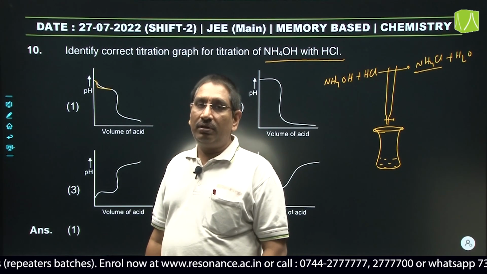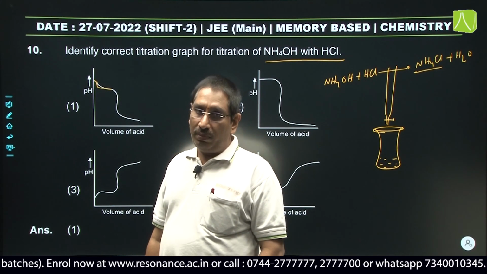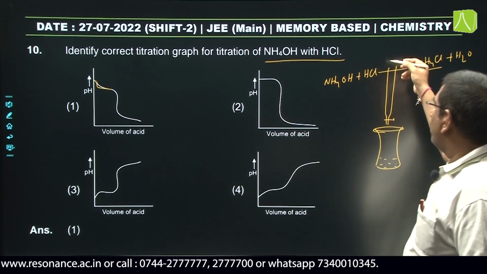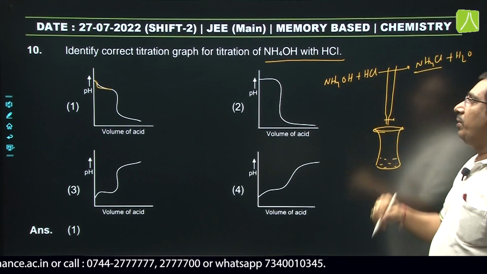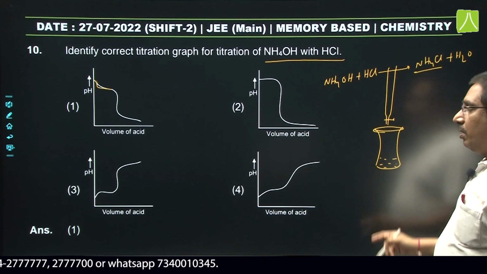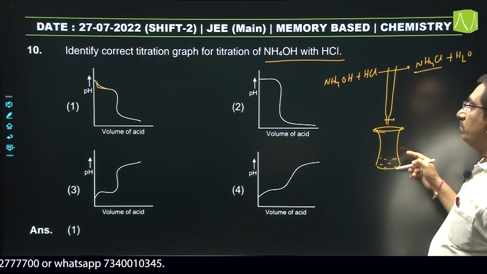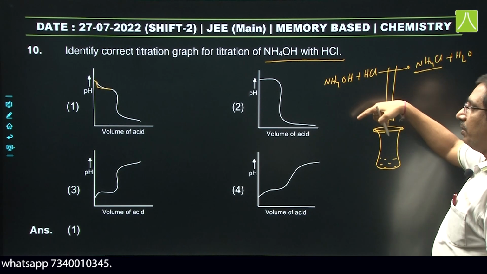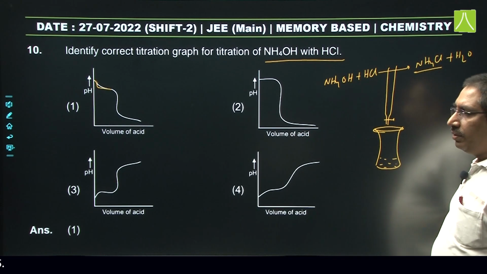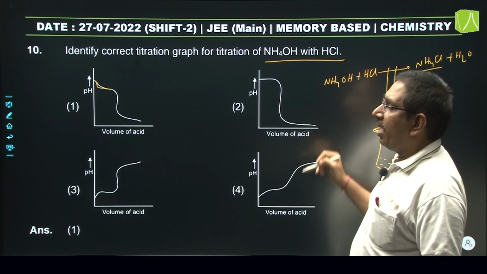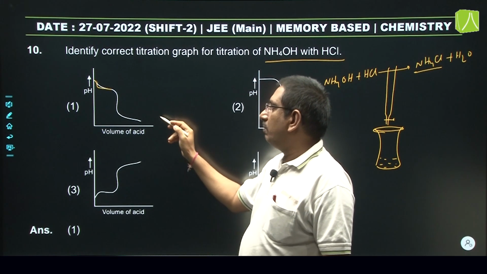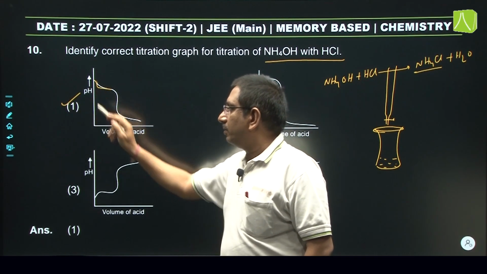It is showing the formation of a buffer solution, and until the ammonia taken in the beaker is completely consumed, the pH is gradually decreasing. After the end point, when HCl is added, the pH suddenly decreases. So the curve obtained will be like this.